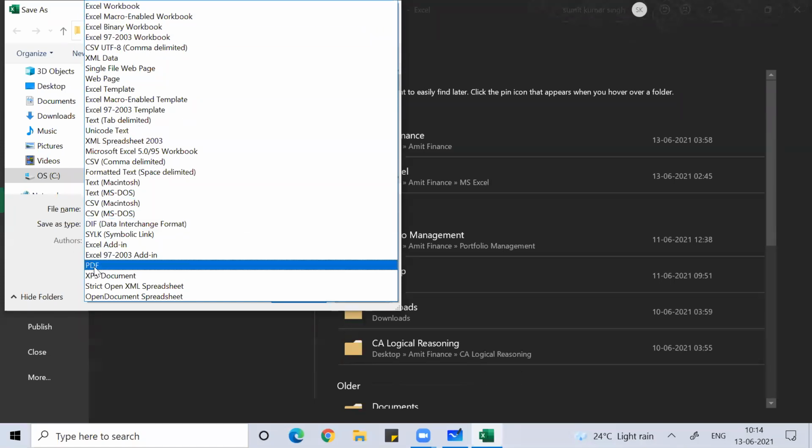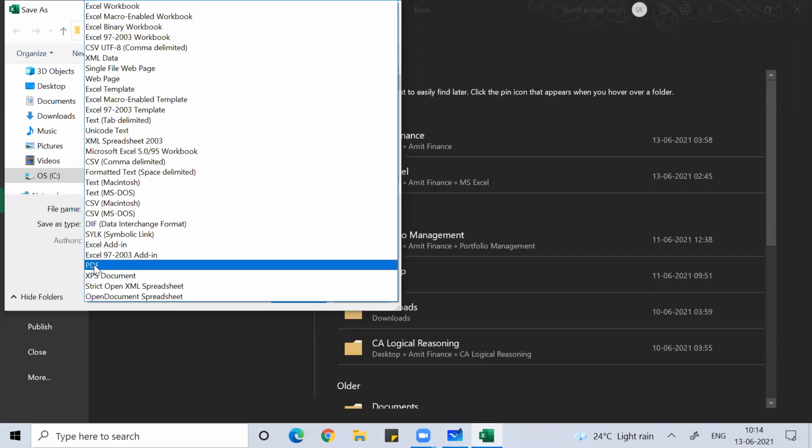There's a feature called PDF also, guys. Many times when I prepare invoices for many colleges, they want me to send them in PDF format, the Excel sheet in PDF format. So in that case, I'll click on PDF, and then it will be converted to PDF format.